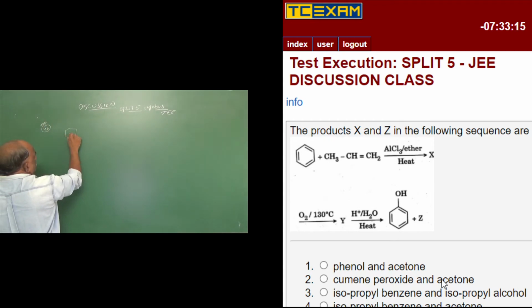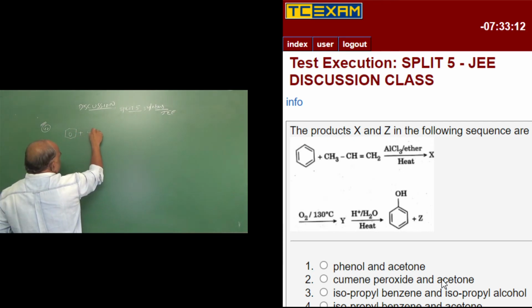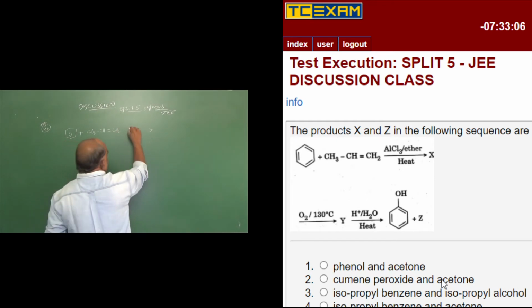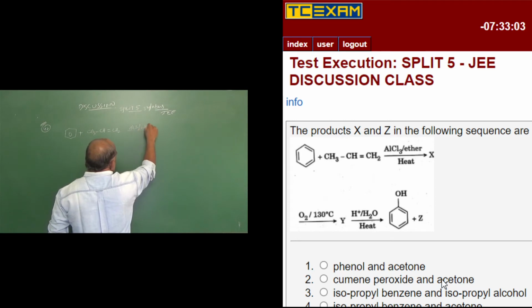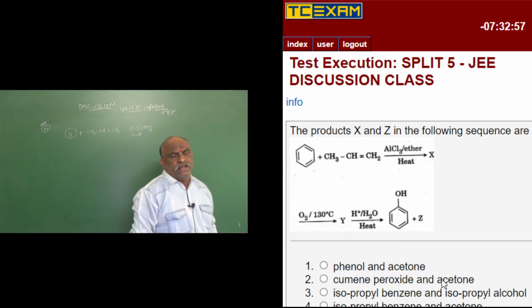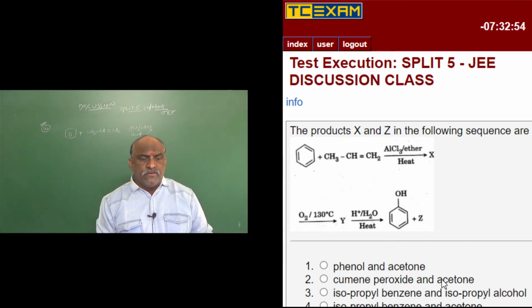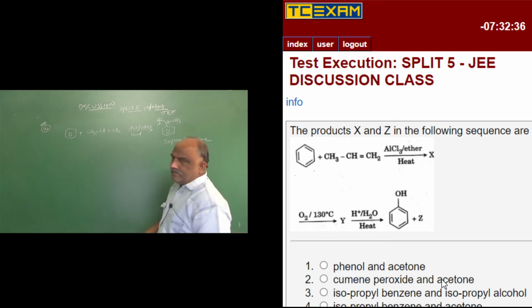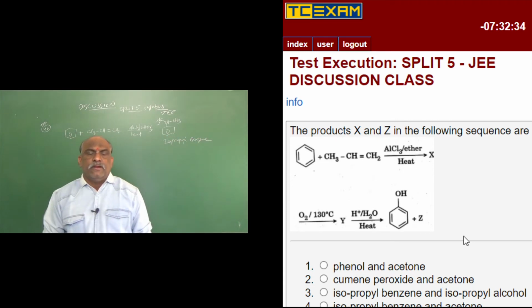Benzene plus CH3 single bond CH double bond CH2, the reaction takes place in the presence of aluminum chloride, ether and heat. This reaction is called Friedel-Crafts alkylation. What will we get? The answer is CH3, called isopropyl benzene. Isopropyl benzene. It is step 1.